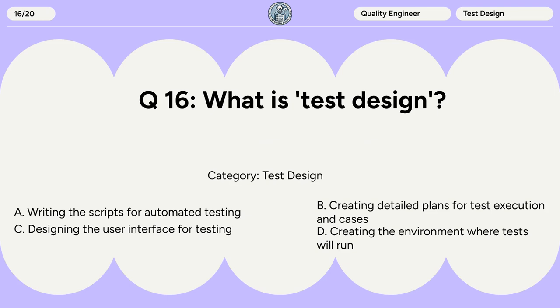Question 16. What is test design? A. Writing the scripts for automated testing. B. Creating detailed plans for test execution and cases. C. Designing the user interface for testing. D. Creating the environment where tests will run.